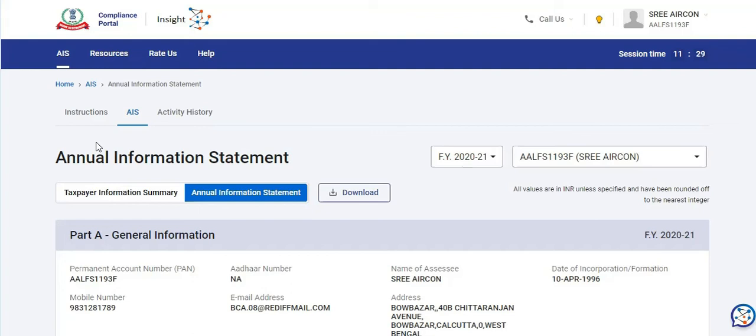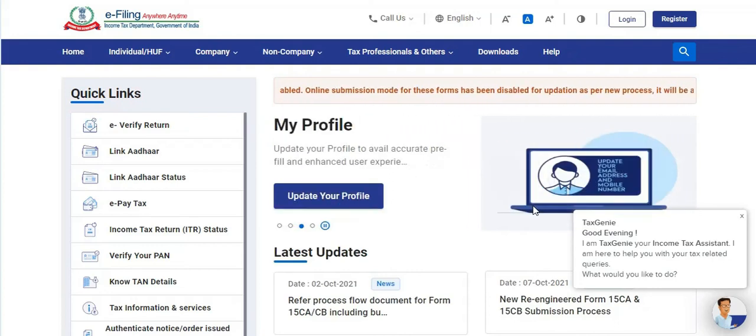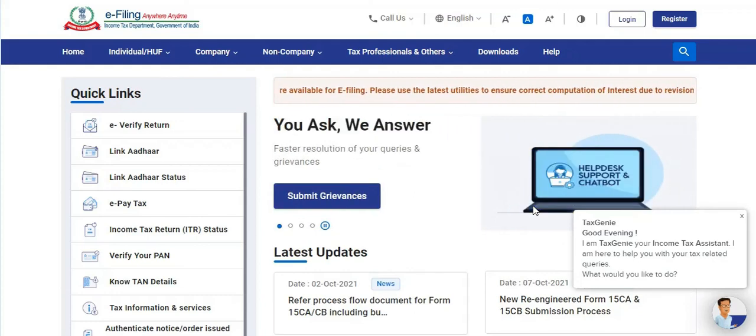as introduced by the Income Tax Department from 1st November 2021. And if you have not yet filed your income tax return for the assessment year 21-22, you can check each and every part of AIS and TIS to file your income tax return in a proper way. That's why the future of IT filing totally depends on AIS or Annual Information Statement.